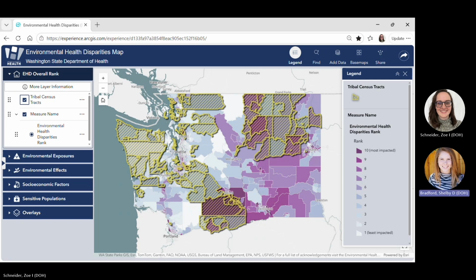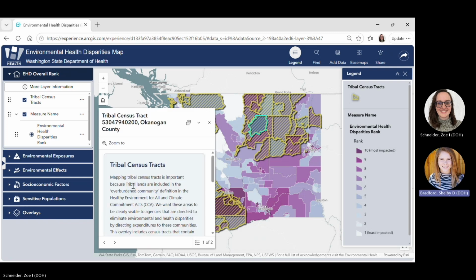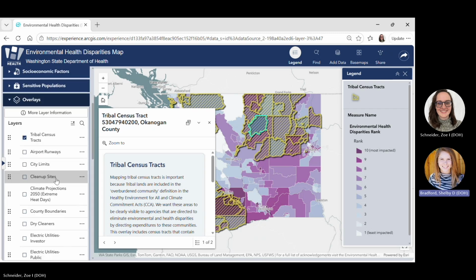We recognize that all land is tribal land and was forcibly taken. You can learn more about tribal census tracts by clicking on it directly on the map. You can also view the tribal land boundaries that were used to create the tribal census tracts layer.